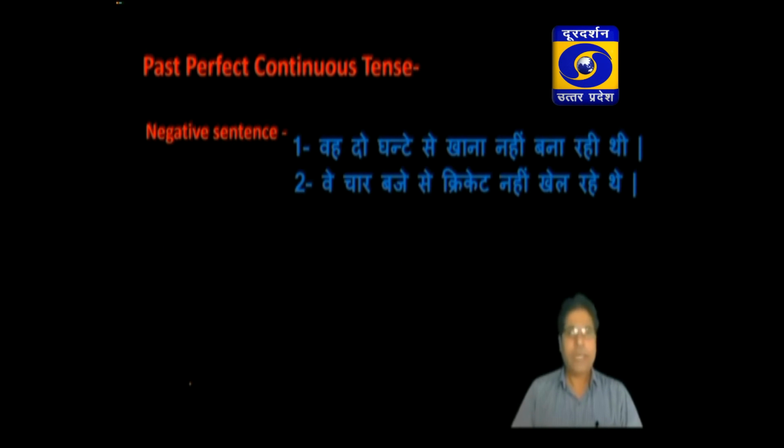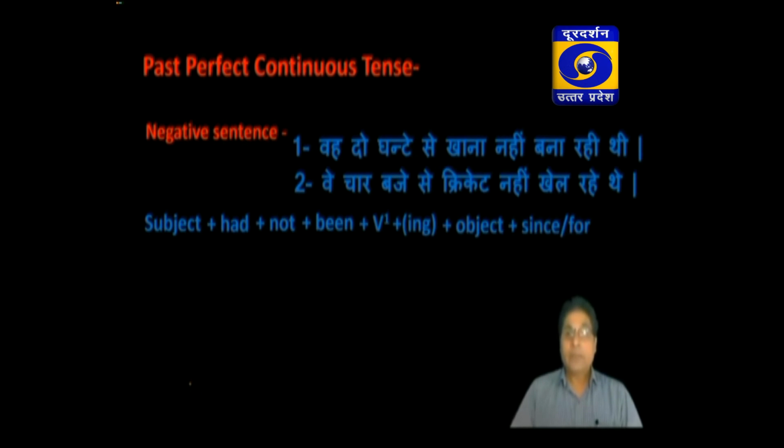To translate such type of sentences, we start with subject, then had as a helping verb, then not. After that you have to write been and ing form of the verb, and object, then since or for plus time. Let us try to translate this sentence with the help of an example.